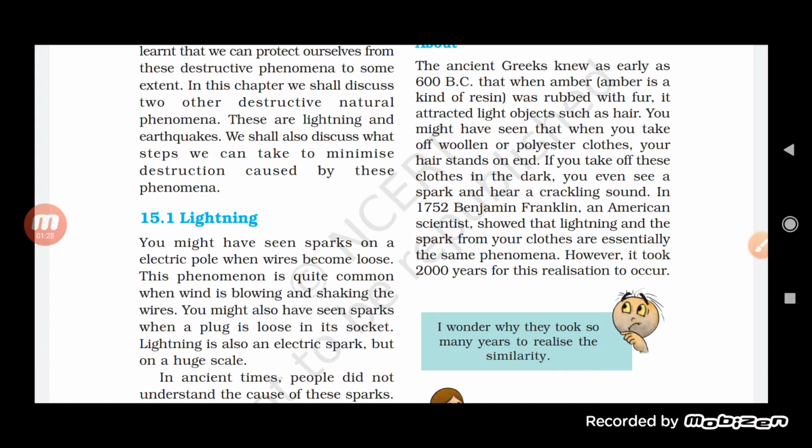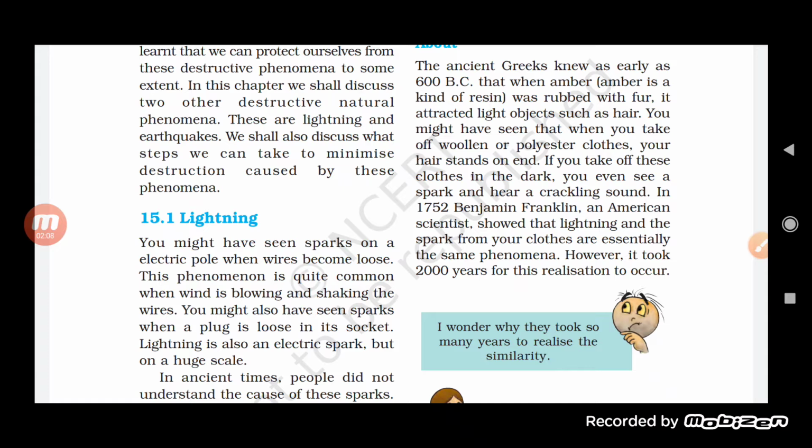Here we will study lightning. You might have seen sparks on an electric pole when a wire becomes loose. This phenomenon is quite common when wind is blowing and shaking the wire. Yes, this happens even with the electric pole. You might also have seen sparks when a plug is loose in its socket. Lightning is also an electric spark, but on a huge scale.